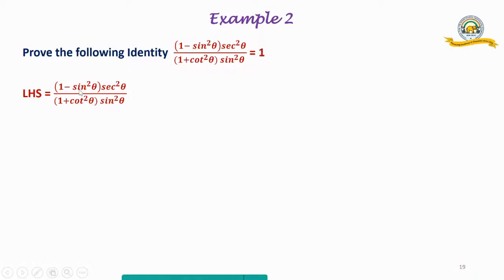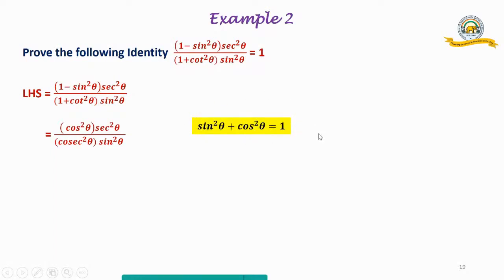So we again start with the left hand side. We have to think of all the standard identities we have done and think what we can apply. So the thinking process has to be there. Where do we lead to? Now let us see here. 1 minus sine square theta, because we know sine square theta plus cos square theta equals 1.